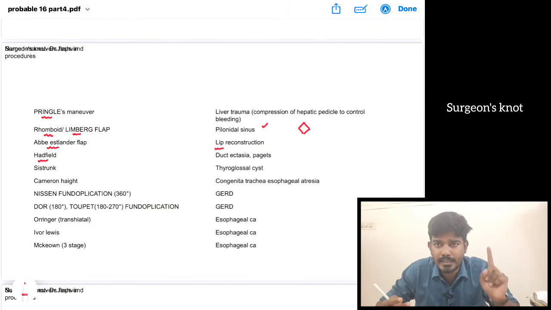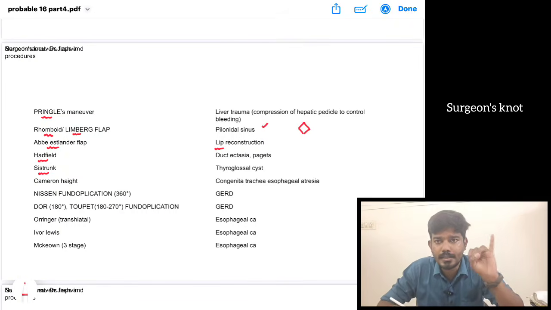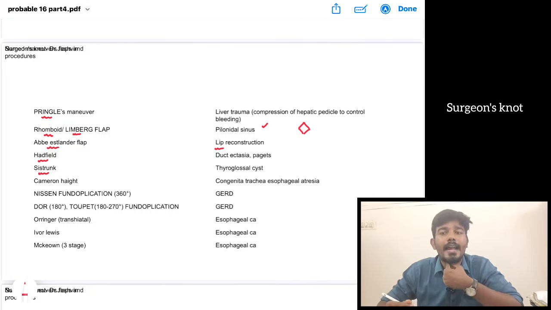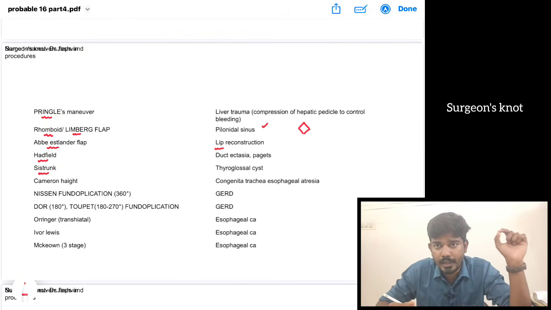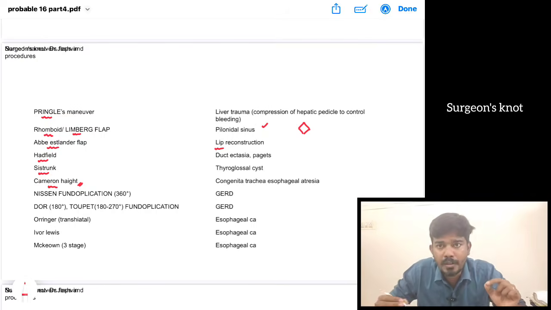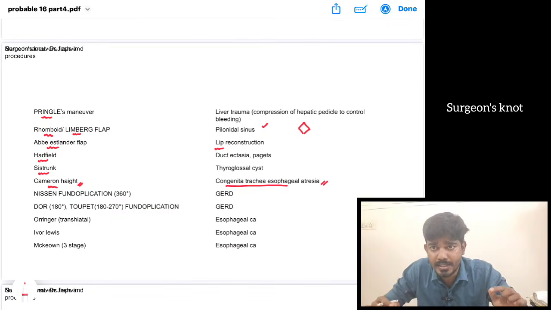In case of a single duct, such as in duct papilloma, we do a microdochectomy. Then Sistrunk's surgery, we all know it is done for thyroglossal cyst as well as thyroglossal fistula. The thyroglossal tract is removed along with the cyst and along with part of the hyoid bone. Everything is removed in Sistrunk's procedure. Then Cameron Heights operation. Cameron Heights operation is done for congenital tracheoesophageal fistula.